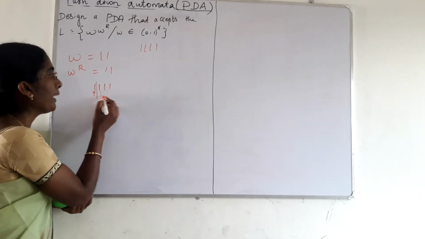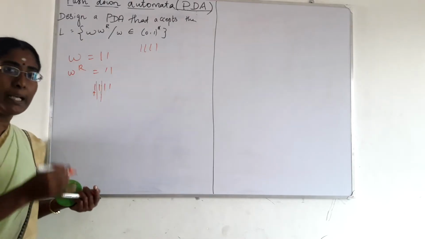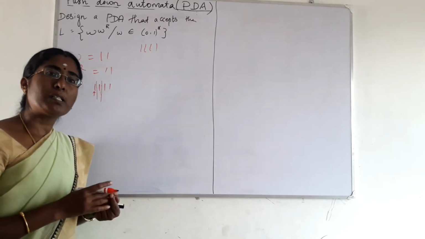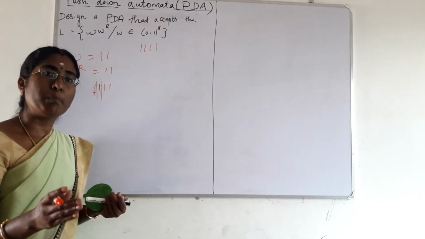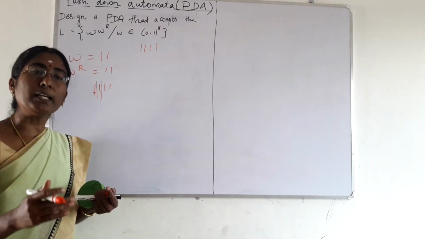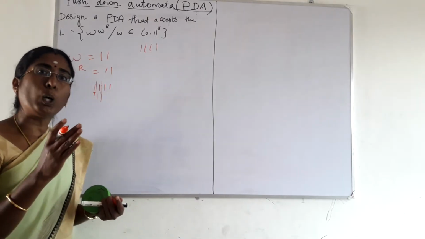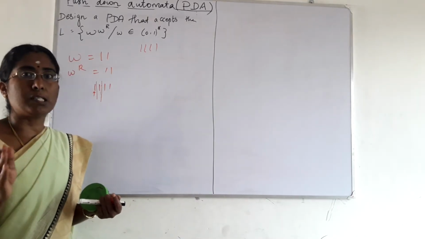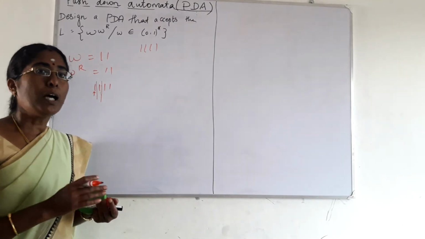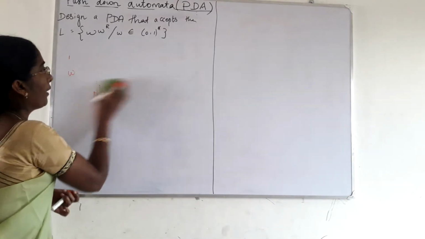Again it reads the symbol, it is pushed onto the stack, and after reading the symbol it may guess that it is the middle of the string. If it is considered the middle of the string, the remaining symbols are used for comparing the symbols with the stack and popping the symbols from the stack. Like this, the push-down automaton can make many guesses while reading each and every input symbol. Now we will see how the automaton can be designed for the language W W^R.